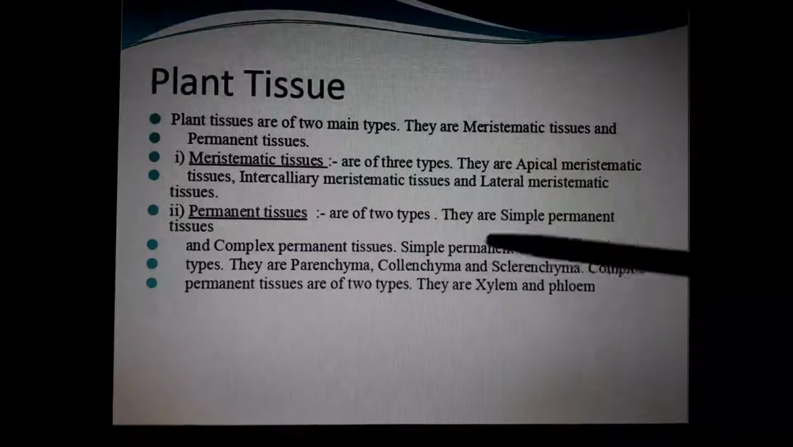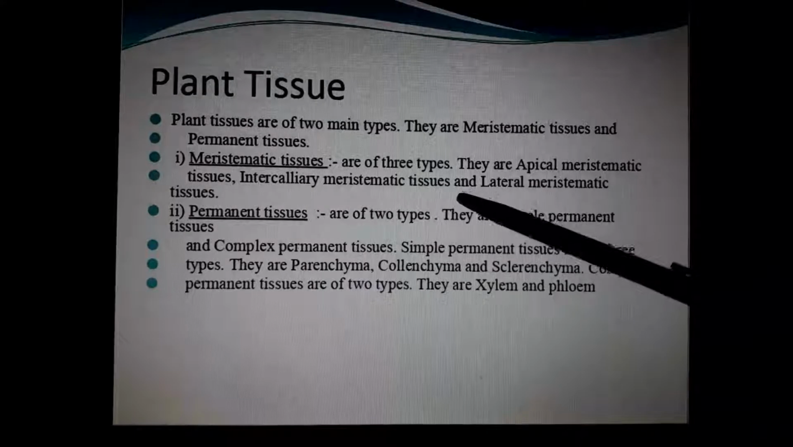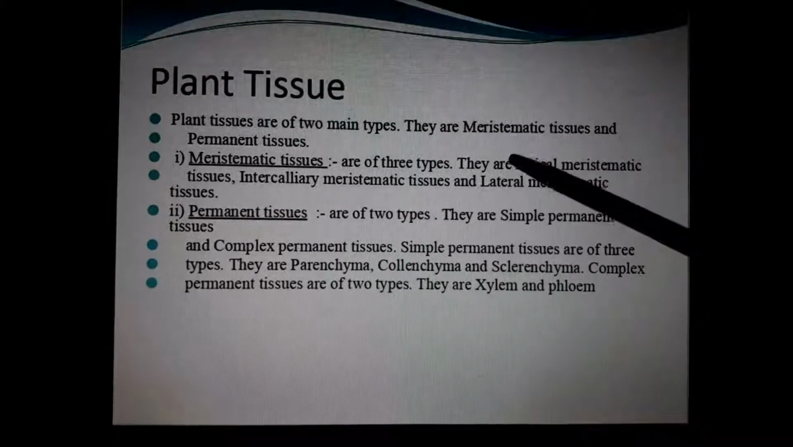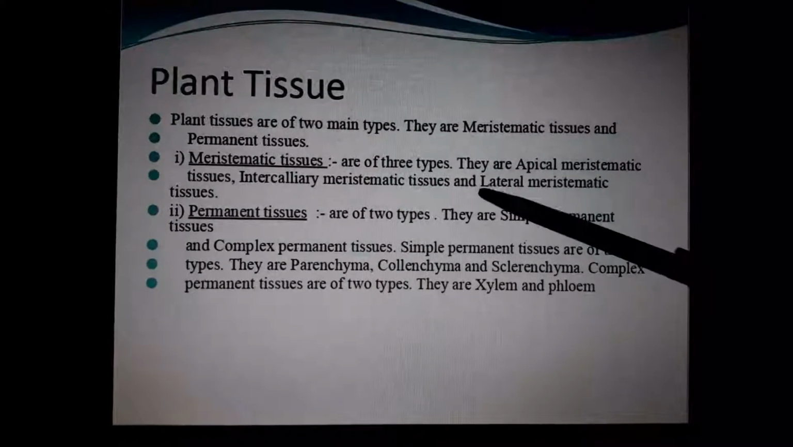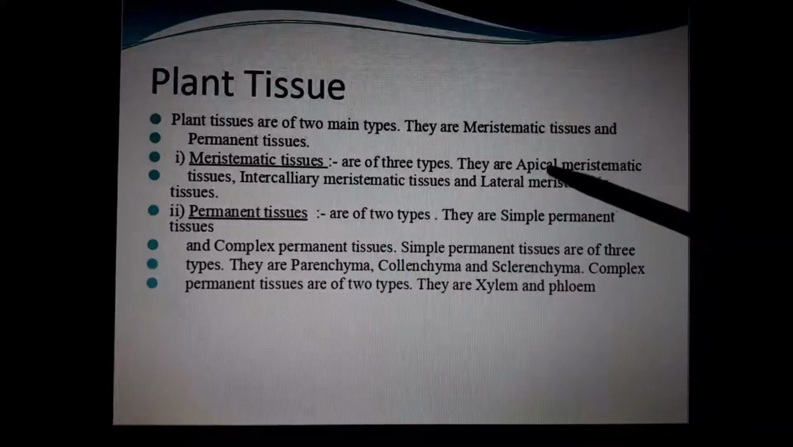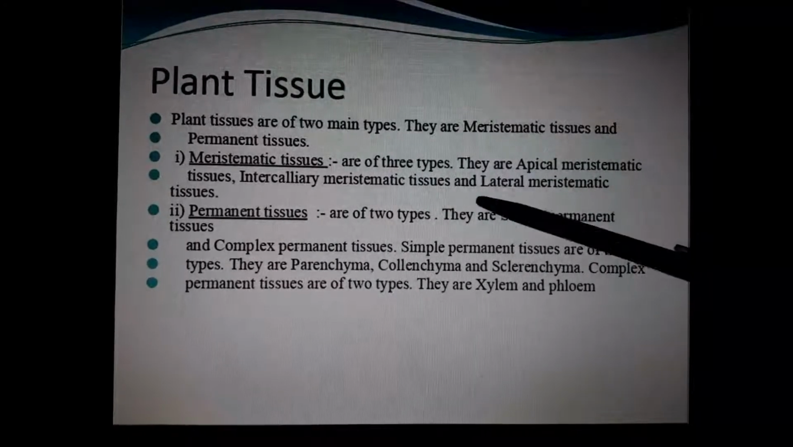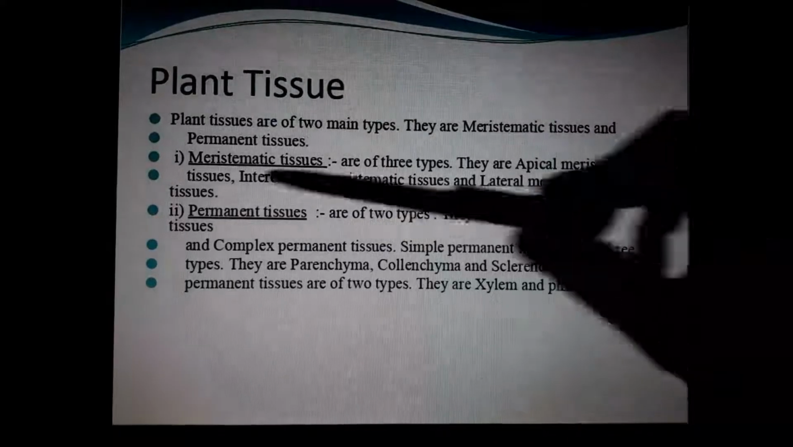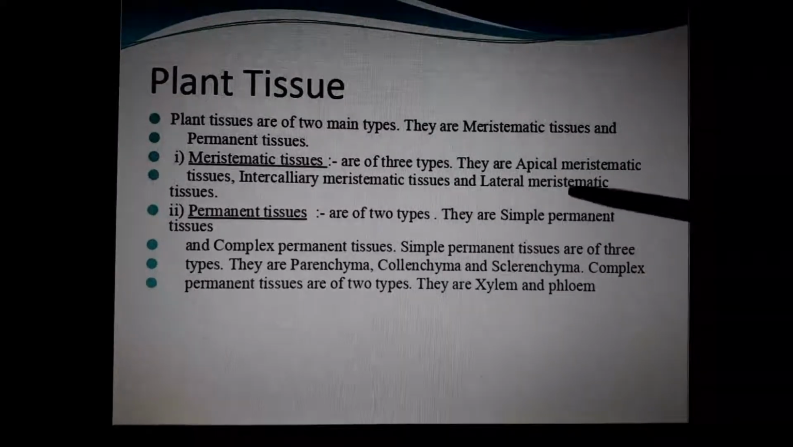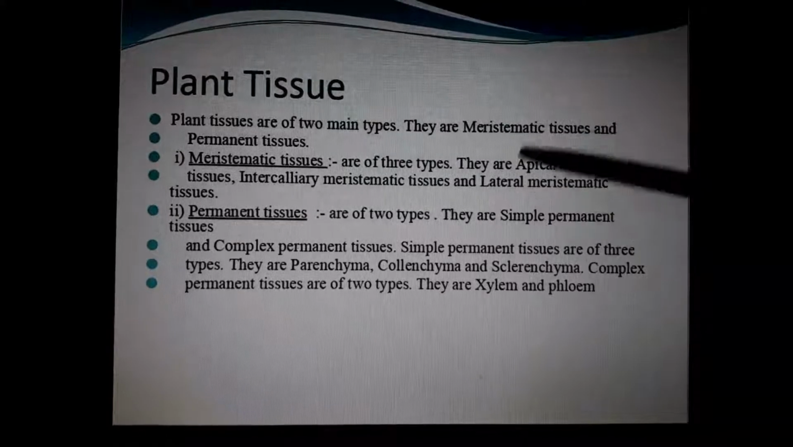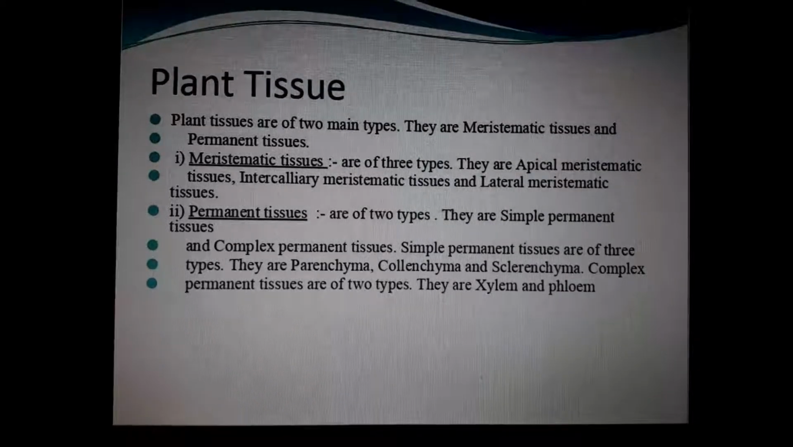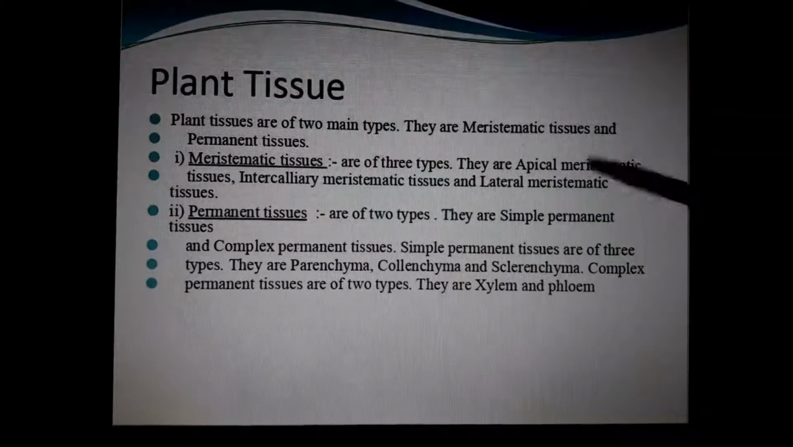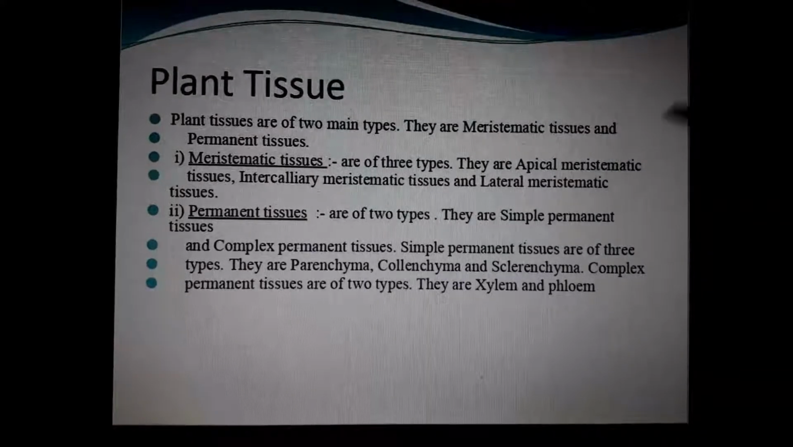This is very important. Meristematic tissues are of three types, mostly in plants: apical meristematic tissue, intercalary meristematic tissue and lateral meristematic tissue. Each we will study in detail. Just now you want to write these names. Whatever new words you are getting from the textbook, you want to mark them on the side.